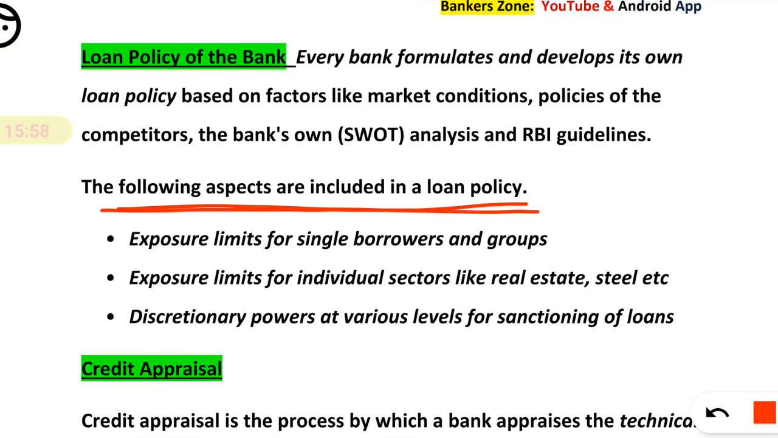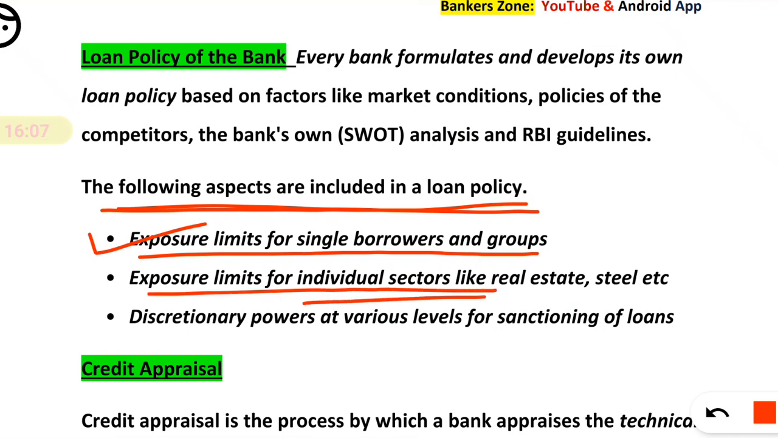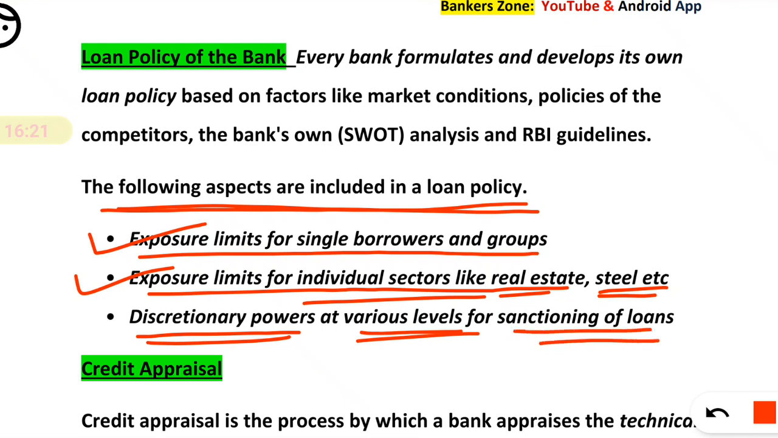First, the exposure limit to a single borrower and a group is specified in the loan policy itself. The exposure limit for an individual sector may be specified, for example the real sector, steel sector, or any other industry. That can be specified in the loan policy. And the discretionary power at various levels for sanctioning the loan is also given in the loan policy.